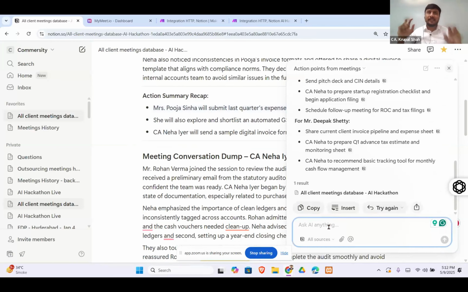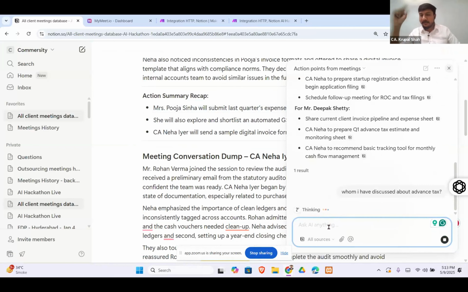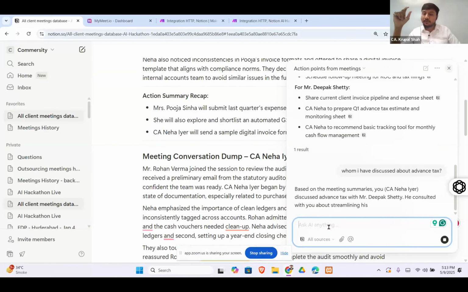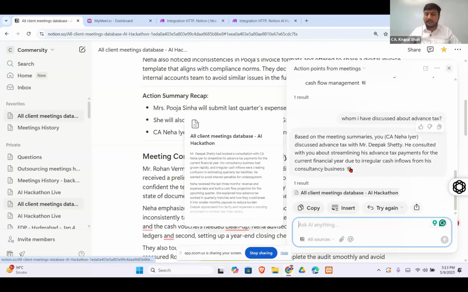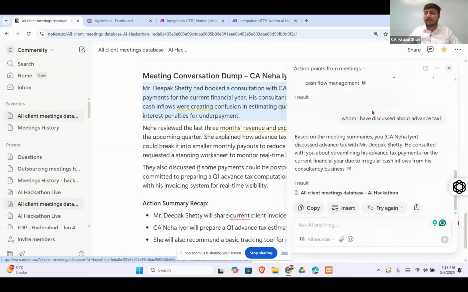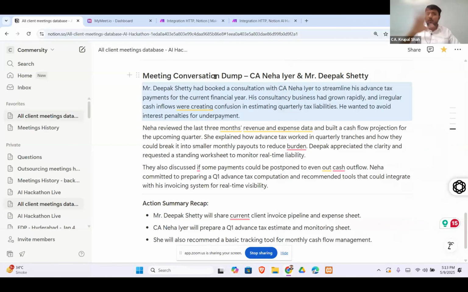Now it also happens that we remember the topic, but we are not sure with which client we discussed it. So let me just ask again: whom have I discussed advanced tax with? I know I have discussed this advanced tax related topic, but I'm not remembering with whom. Based on the meeting, Neha has discussed advanced tax with Mr. Deepak Shetty, who consulted with you about streamlining and all that stuff. I'll just click here and reach that dump, and I can have the full dump, or I can just keep on asking questions.